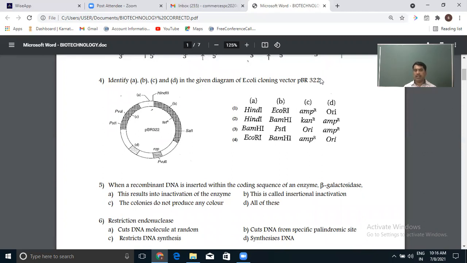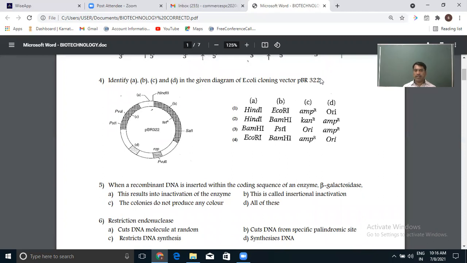Hope you are understanding. Now, in this diagram, ABCD are particular parts of this vector that you need to identify.